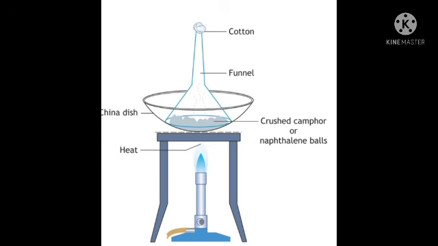So here the sublimation process takes place, and as the vapor moves up, it cools down and solidifies again, and you can see some solidified substance formed on the wall of the funnel. So this activity explains the sublimation and desublimation processes. Not only this, camphor, naphthalene balls and air fresheners are common examples of solids that sublime. Thank you, children.